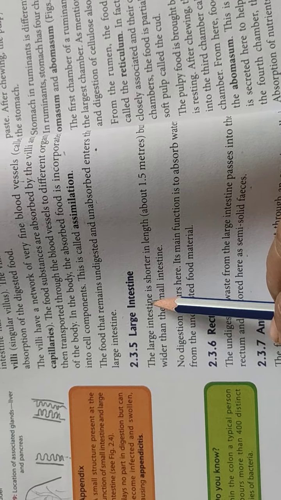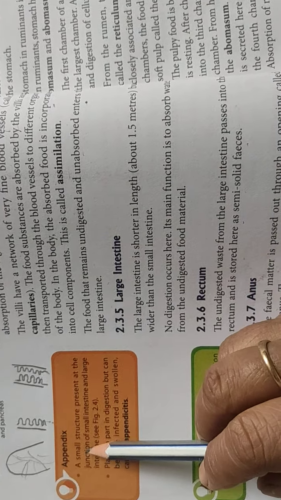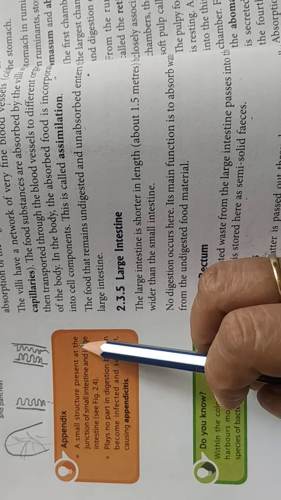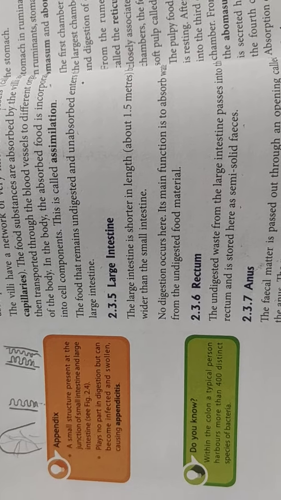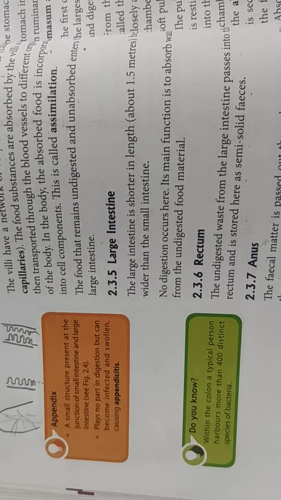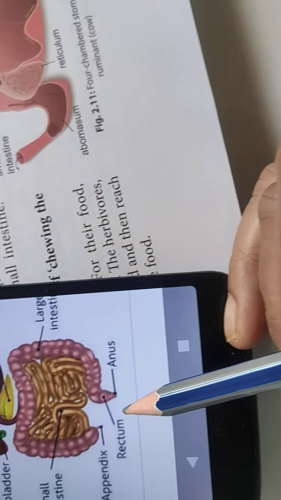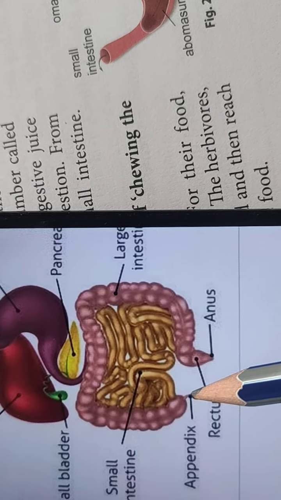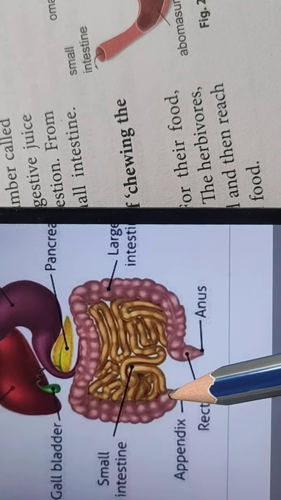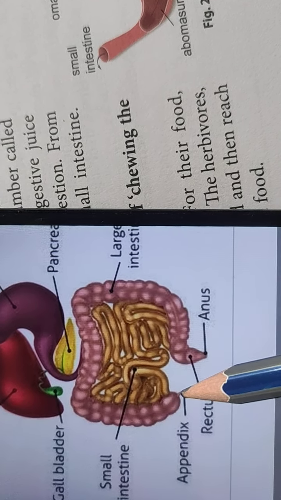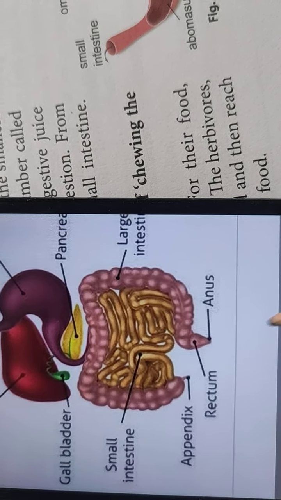Now you have heard the name of the appendix. Okay. So what is the appendix? A small structure present at the junction of the small intestine and large intestine. Let me see if I can show you here. Here you see, this is the appendix. Where the small intestine joins the large intestine, at this juncture this small organ is there. This is known as the appendix.